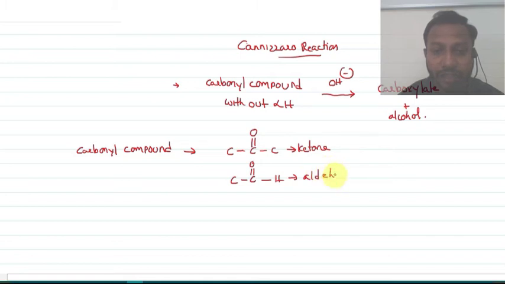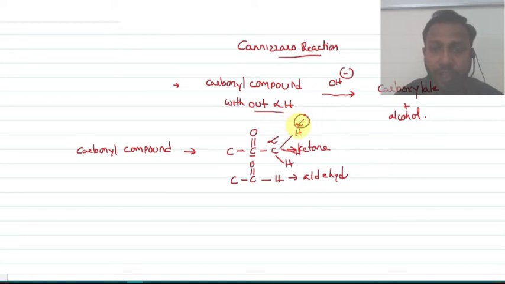Now, what is the condition: a carbonyl compound without alpha hydrogen. What is an alpha hydrogen? This is the carbonyl group. The adjacent carbon is called the alpha carbon. If this alpha carbon has hydrogens, we call them alpha hydrogens.